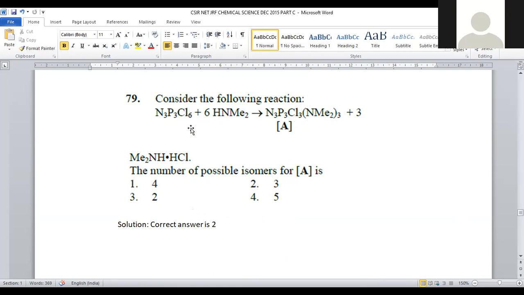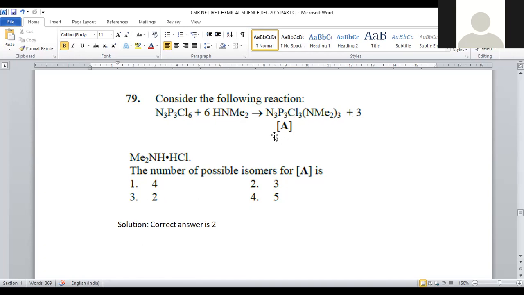Here, what will happen? 3 of the chlorines will be replaced with 3 amines, so you can say it is a nucleophilic substitution. Moreover, 3 chlorines are discarded and 3 hydrogens will be discarded, so that 3 HCl will be formed. And the balance thing, Me2NH. So 3 more secondary amines will be there. In this way, these 2 compounds are generated after the reaction of phosphazene with secondary amine. What they are asking is the number of possible isomers for this compound. How many isomers are possible for this compound?